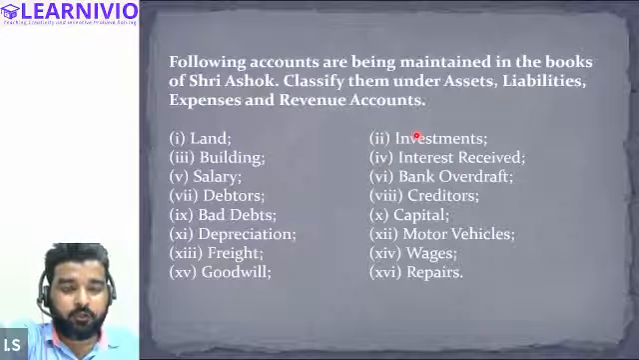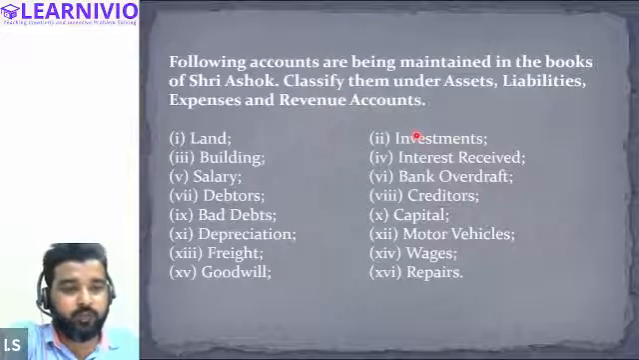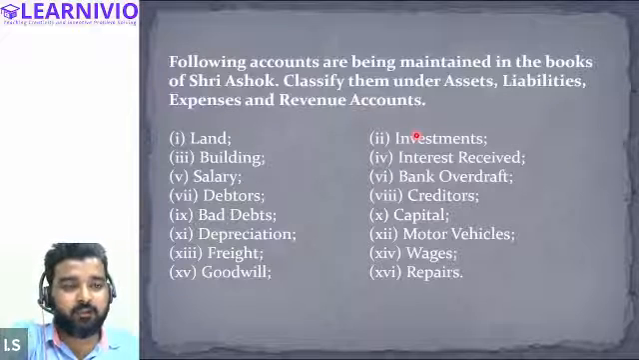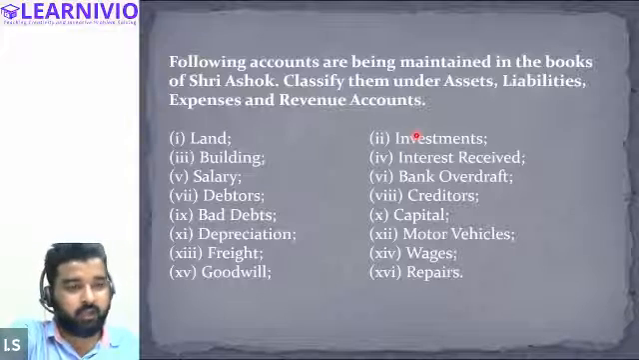First of all, read the question. The following accounts are being maintained in the books of Shri Ashok. Classify them under asset, liability, expense, and revenue. All of these items need to be classified into asset, liability, expense, revenue accounts only. So tell me, land is what? Land is asset, liability, expense, or revenue? Asset, correct.